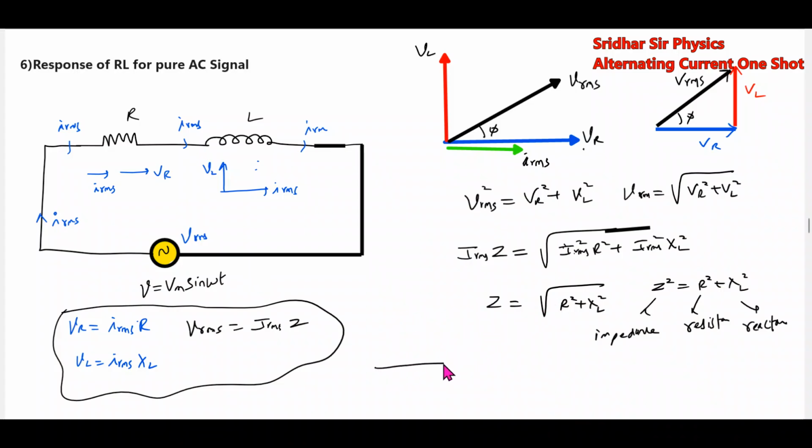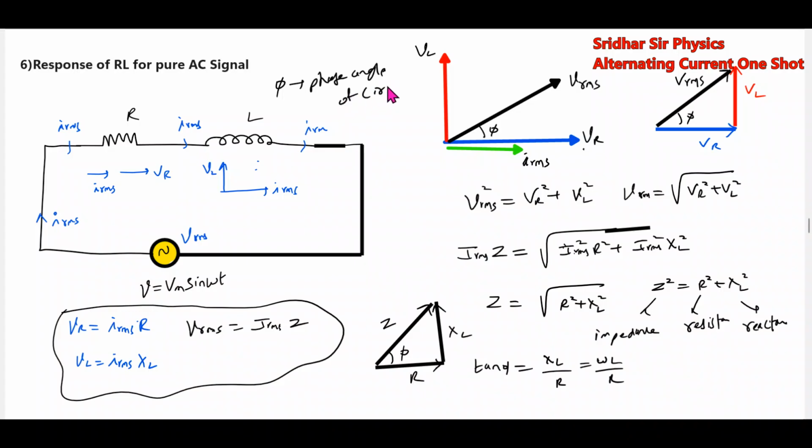Then if you draw the triangle, this will be Z, this will be XL, this will be R. I'll define tan phi equal to XL by R, that is omega L by R. What is phi? Phi is called the phase angle of the circuit. This is called a lag circuit. Why a lag circuit? Because the current will lag the applied voltage.